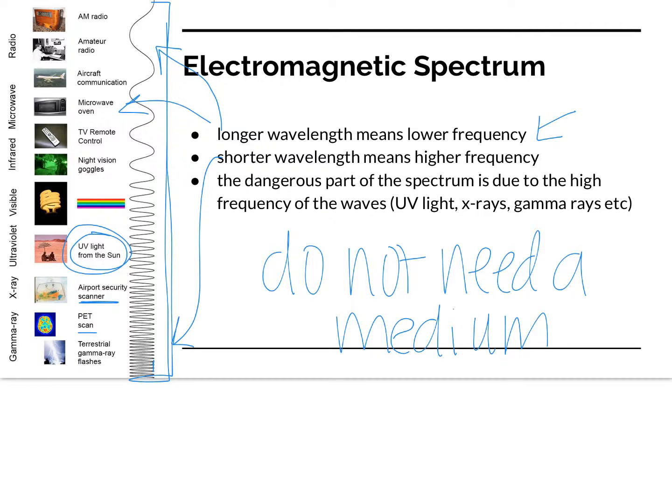Okay, the dangerous part of the electromagnetic spectrum is due to high frequency. So you have all of a sudden wave energy being hit at you like boom, boom, boom, boom, boom. Okay, so that's what makes things dangerous. So UV light, you've heard about, X-rays, gamma rays, you have to be careful around all those because of their high frequency. Okay, that high frequency and that amount of energy hitting you, one right after the other, can mess up things in your cells and in parts of your body. And so this is the dangerous end of the spectrum.